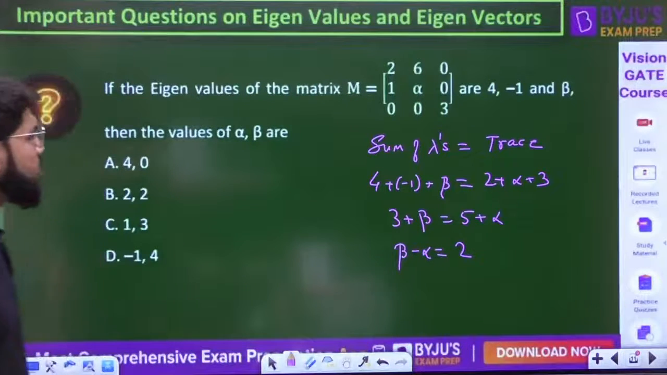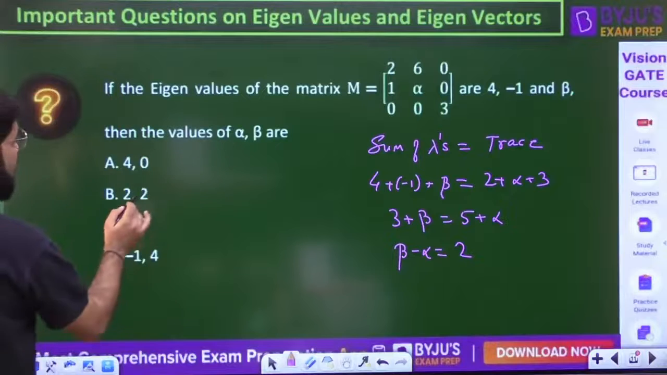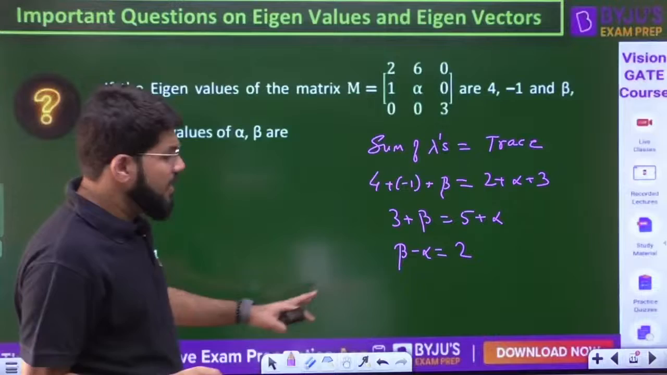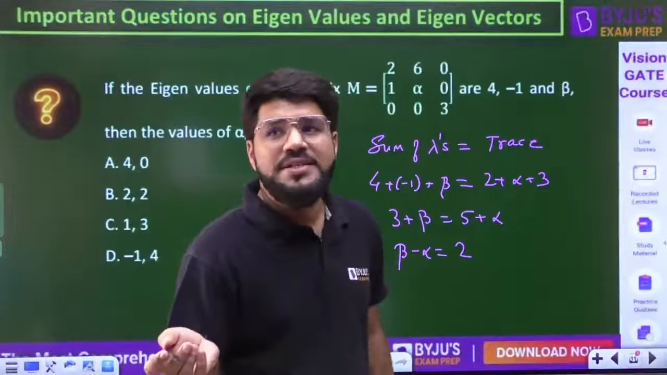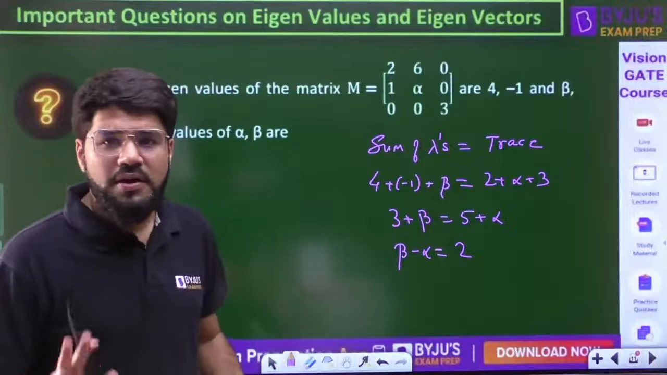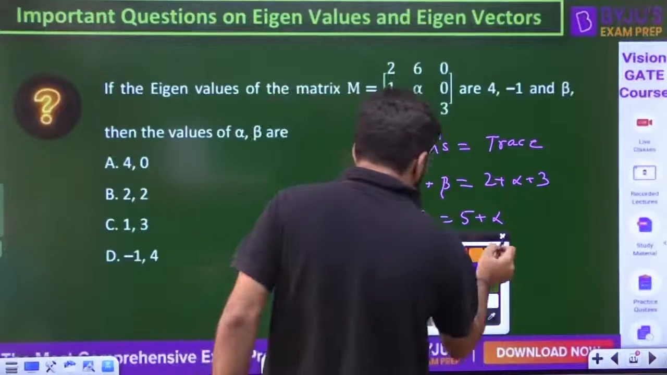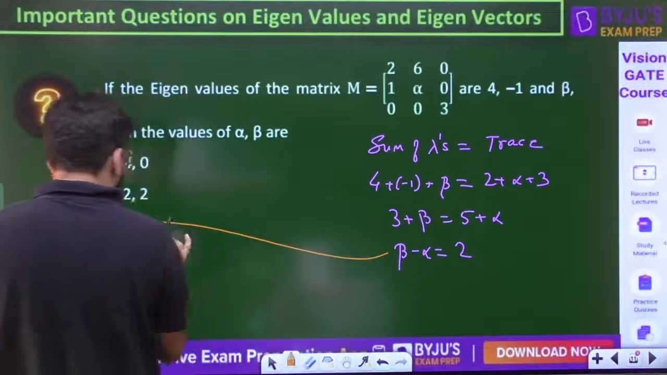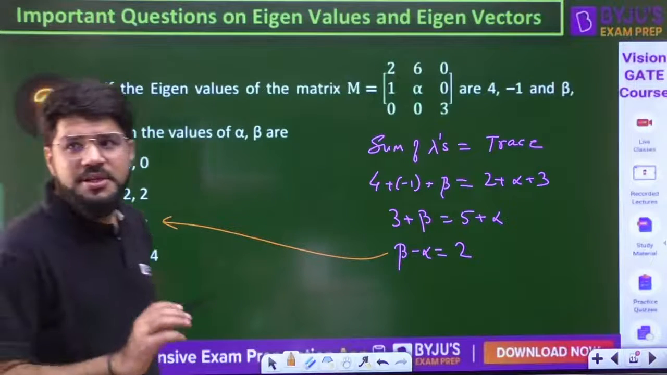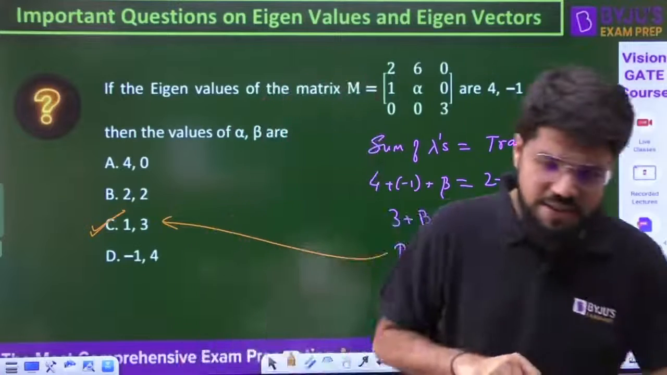Can I satisfy the options? Beta minus alpha, I think only one option is matching. There are two variables, so you need two equations. The second one will come through the determinant, but it is not required. Beta minus alpha equal to 2 is only in option number C. Correct, everybody? Yes, Sai Krishna.